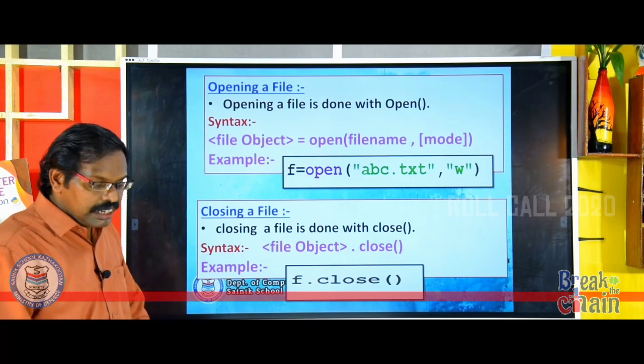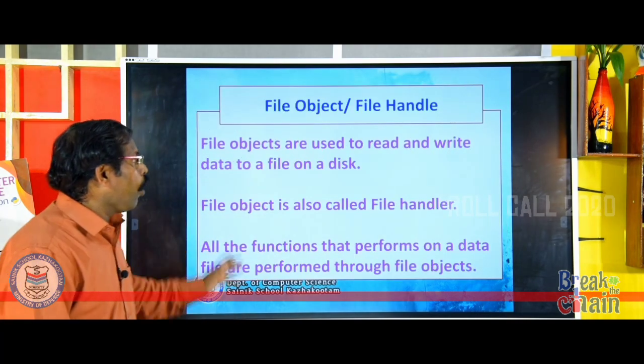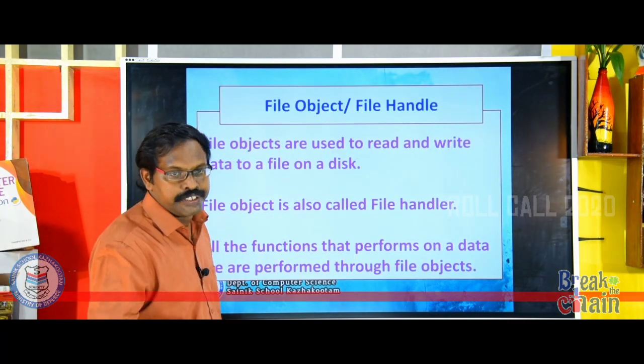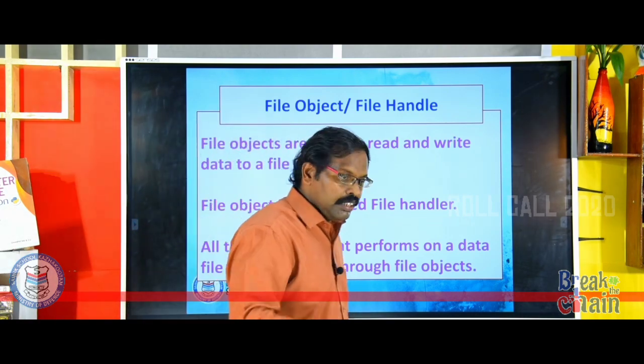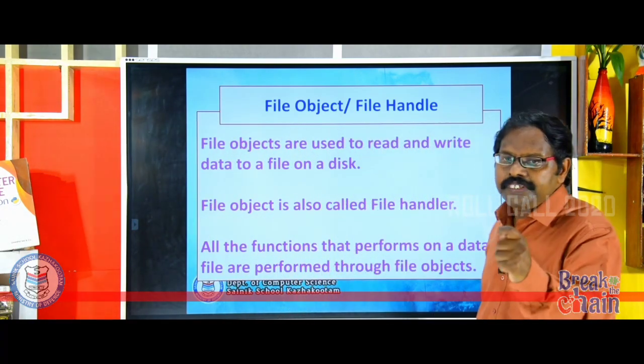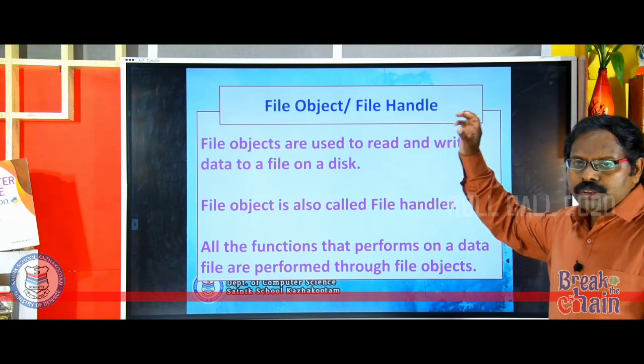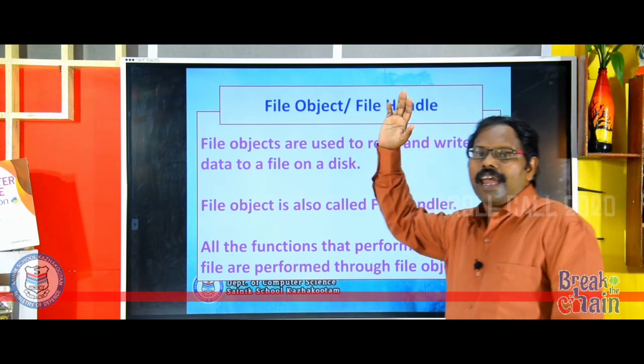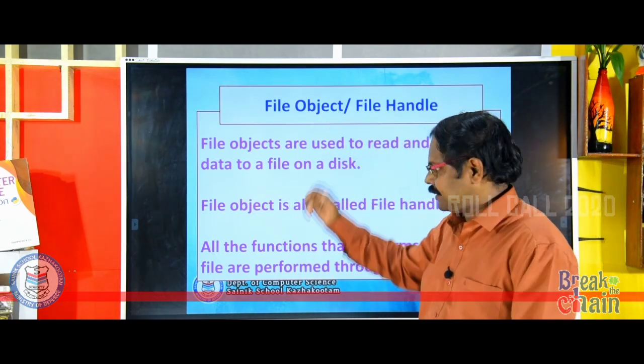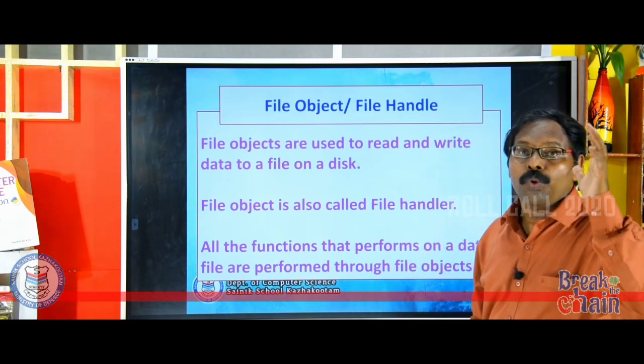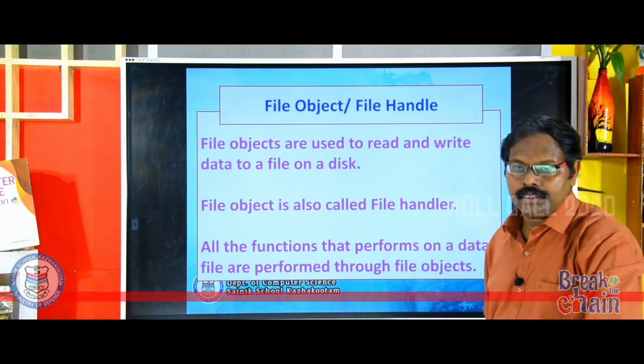You will keep on hearing about the file object. What is a file object? Very important question. File objects are used to read and write data to a file on a disk. A file object is also called a file handler.